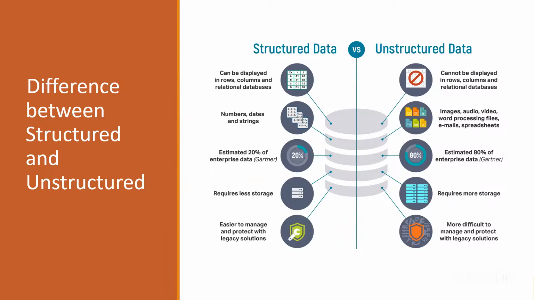So how are spreadsheets unstructured? Where is the spreadsheet unstructured, madam? In the example of emails, spreadsheets, in a spreadsheet also you can write text data, right? But a spreadsheet also consists of rows and columns. Of course, but based on what kind of data we have, we can decide, not the type of file.